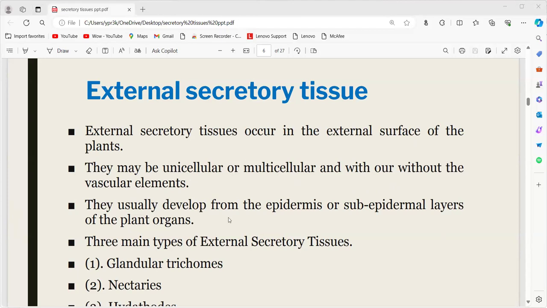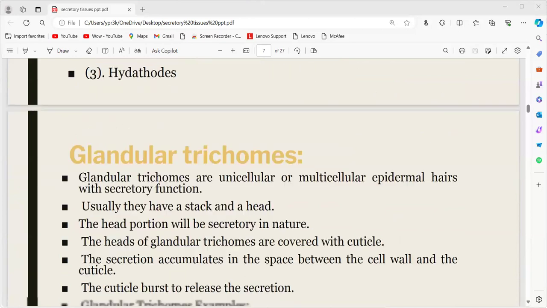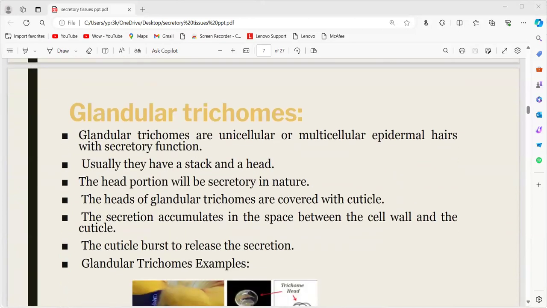They are usually developed from the epidermis or subepidermal layers of the plant organ. So external secretory tissues develop on the external surface, that is on the epidermis. The three main types of external secretory tissues are glandular trichomes, nectaries, and hydathodes. The first one is the glandular trichomes.